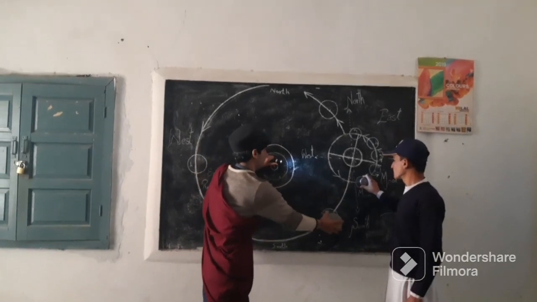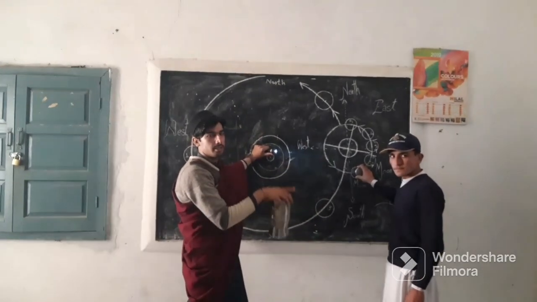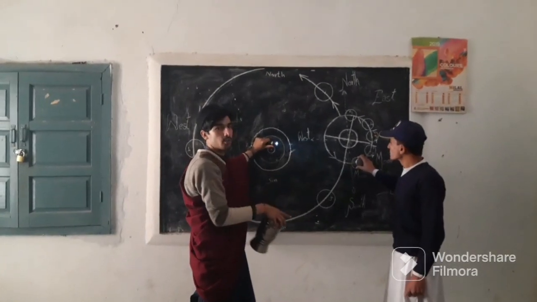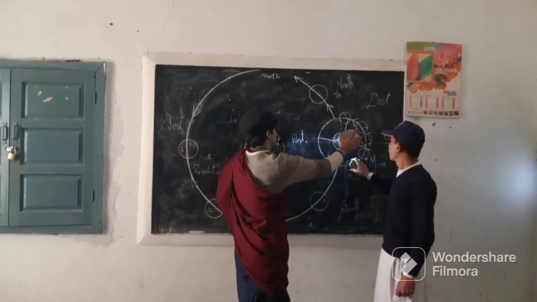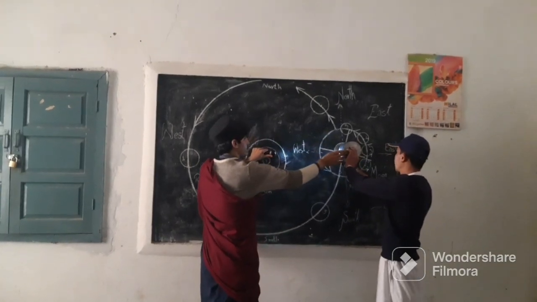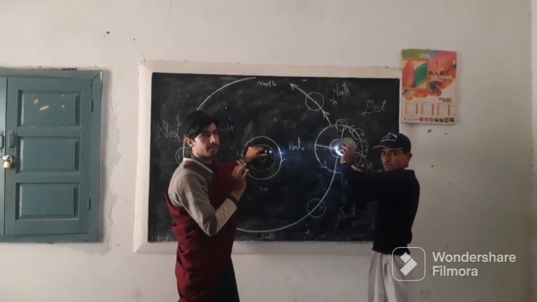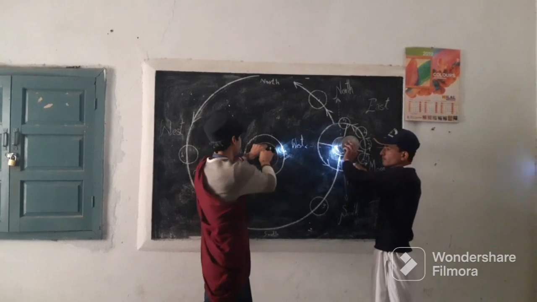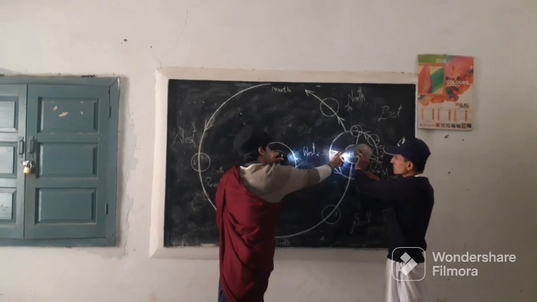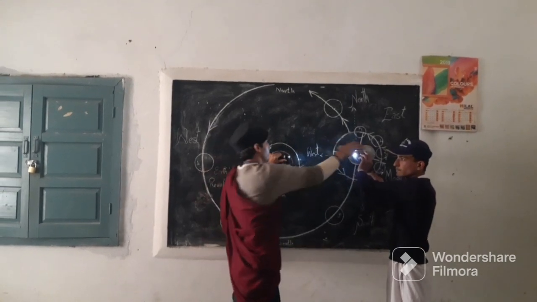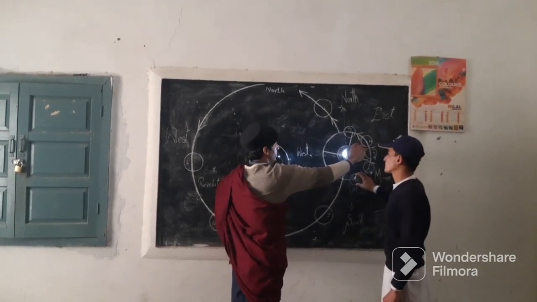Let's suppose this is the earth and it reaches this position, and we are mainly concerned with the revolution of the moon around the earth and the revolution of the earth around the sun, and also their own rotation on their own axes. When light falls on the earth, we see objects, and we know that we see objects only when there is light. We don't see them in the dark. Now let's suppose this is the sun, and it radiates energy and light, and we see this at daytime. Also we know that the earth rotates about its own axis.